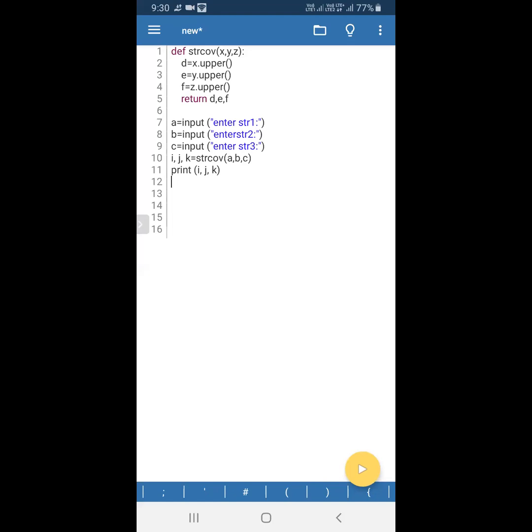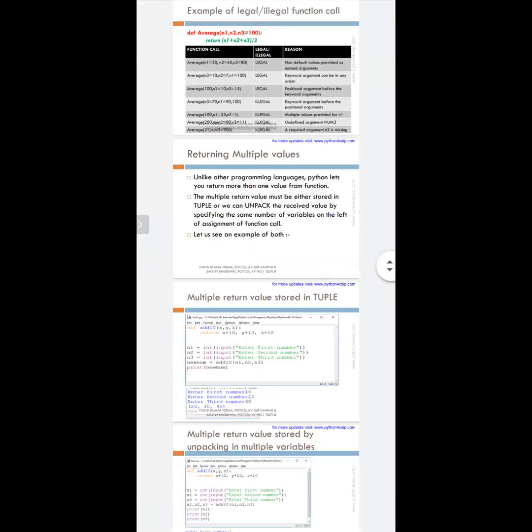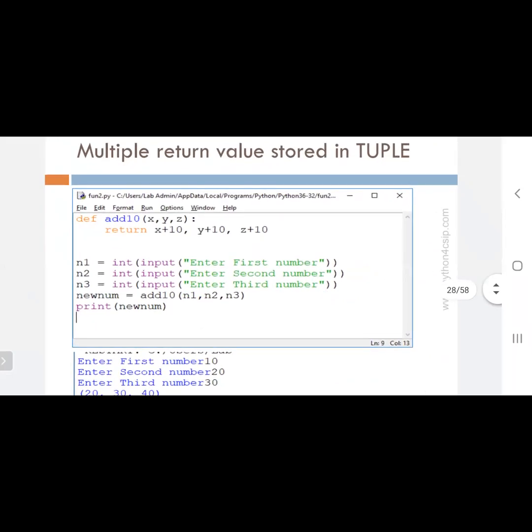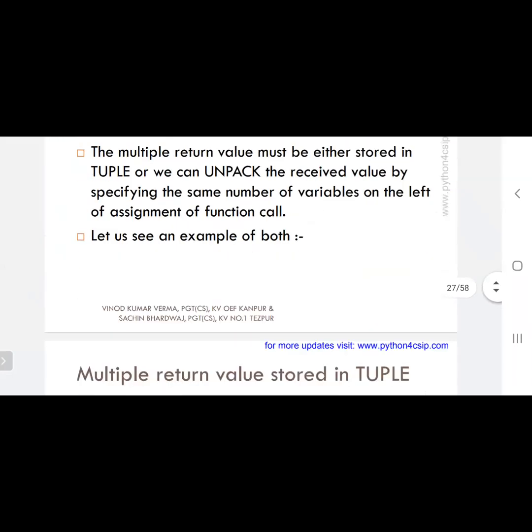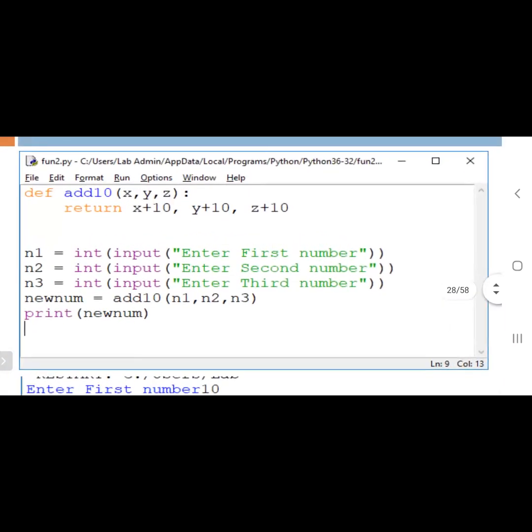Okay. So let me go to the next topic. One minute. So this is the thing we have seen. One minute, I will change this. Here, we have seen one example program on unpacking. Here you can see one more example program for that.